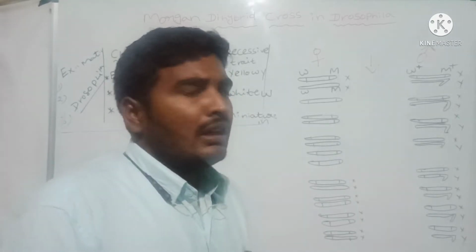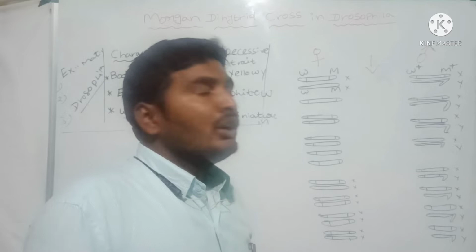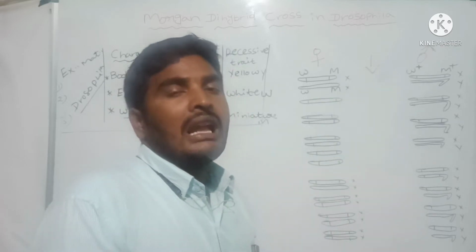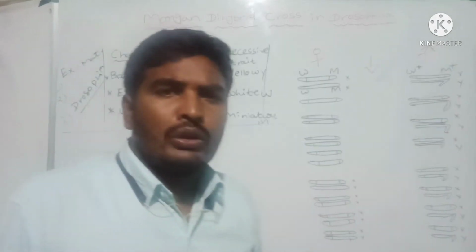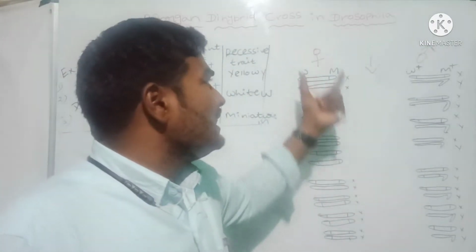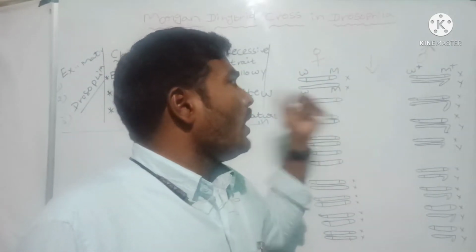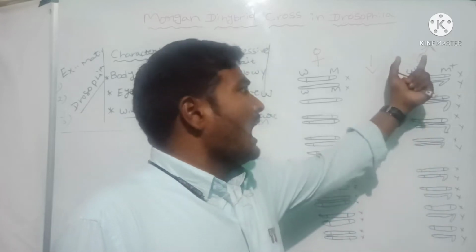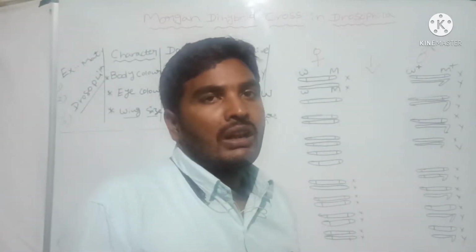During meiotic cell division, these two individuals release gametes. So what type of gametes are we expecting? The female releases one type of gamete, and the male releases two different types of gametes.